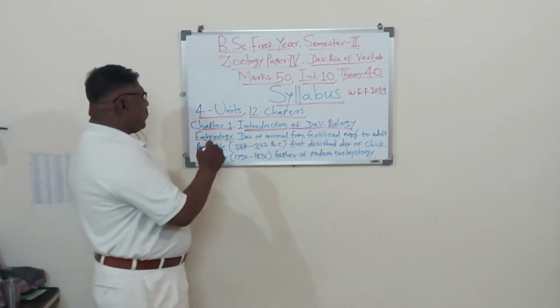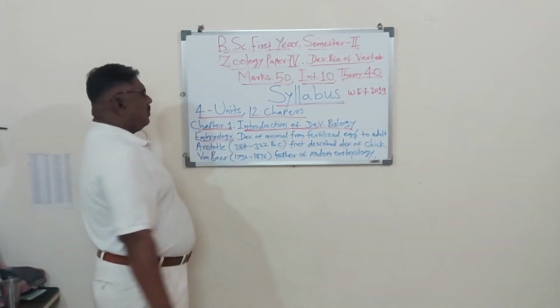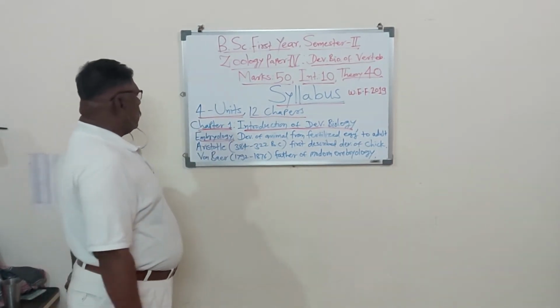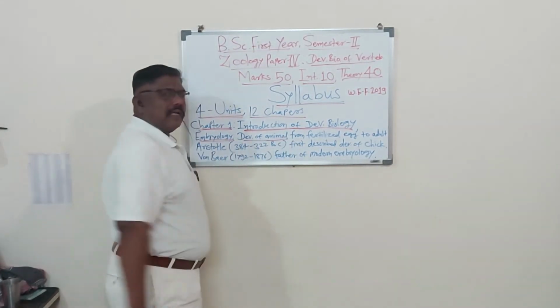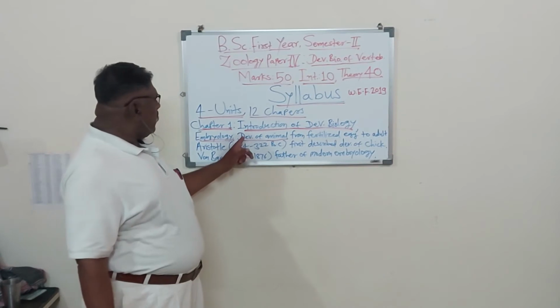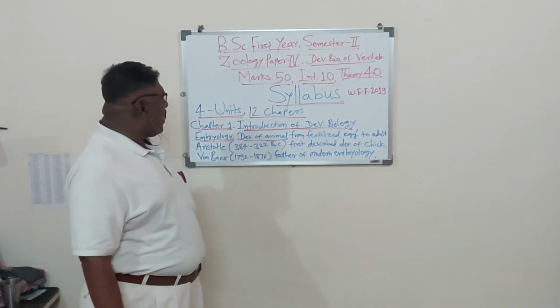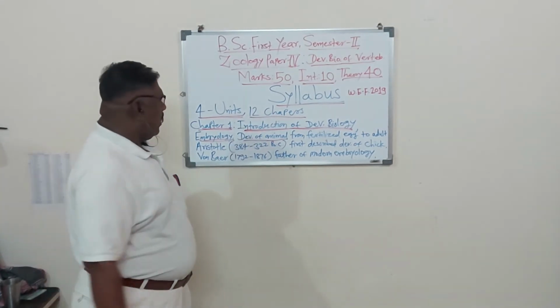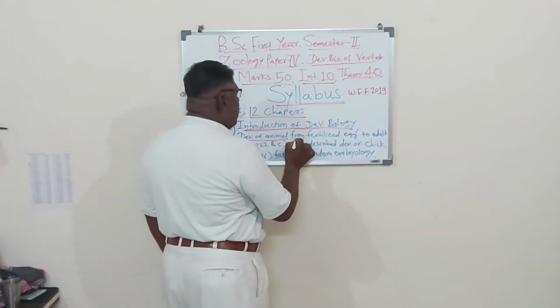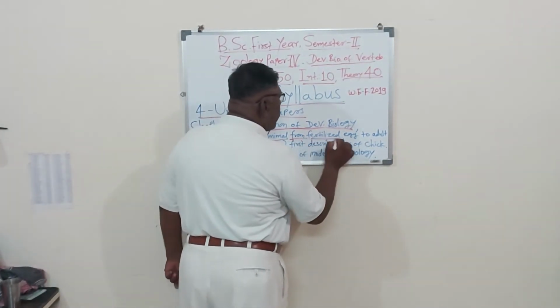So what does embryology mean? Embryology means developmental biology. The definition of embryology is the development of an animal from a fertilized egg.